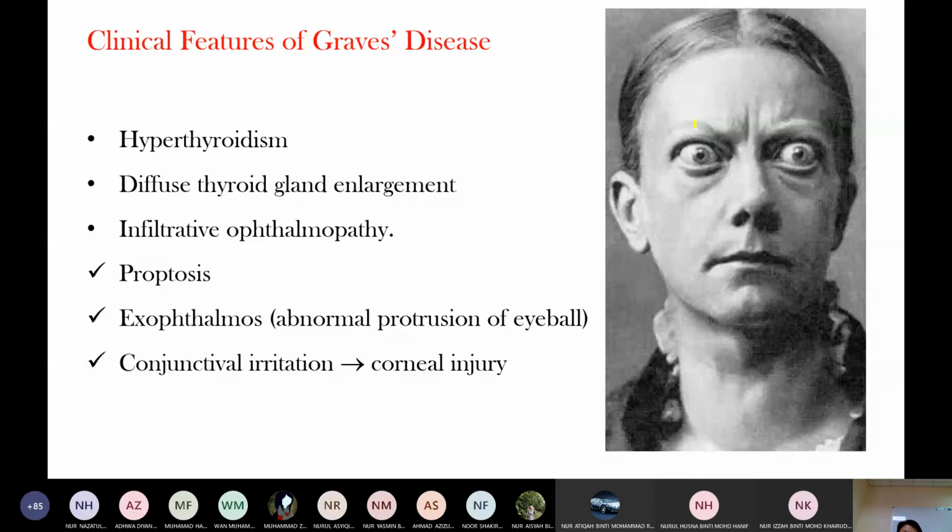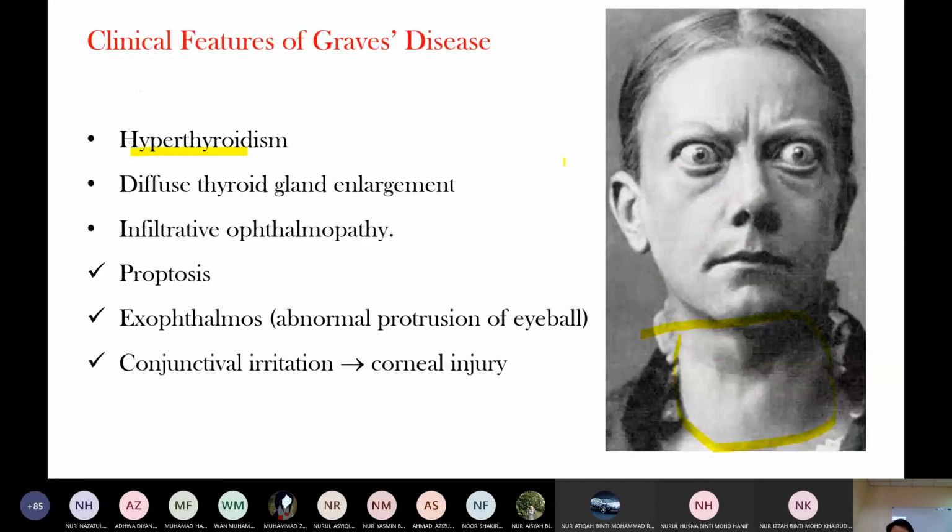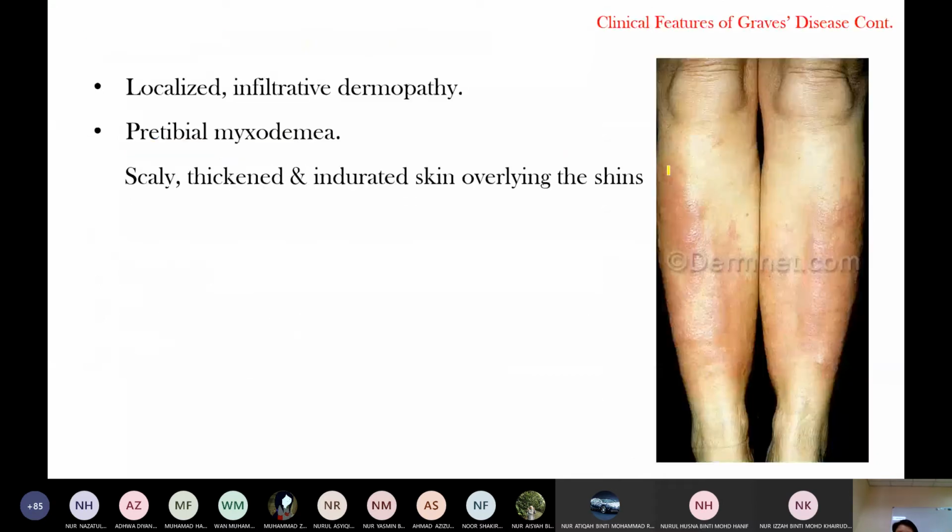Because of this thyroid antibody, Graves' disease patients have signs and symptoms of hyperthyroidism that we discussed just now. And here, do you notice thyroid gland enlargement? And then the important ones are ophthalmopathy and dermopathy. So the clinical features of Graves' disease are signs and symptoms of hyperthyroidism, thyroid gland enlargement, ophthalmopathy, and dermopathy. Dermopathy is also known as pretibial myxedema, because of extracellular matrix accumulation.